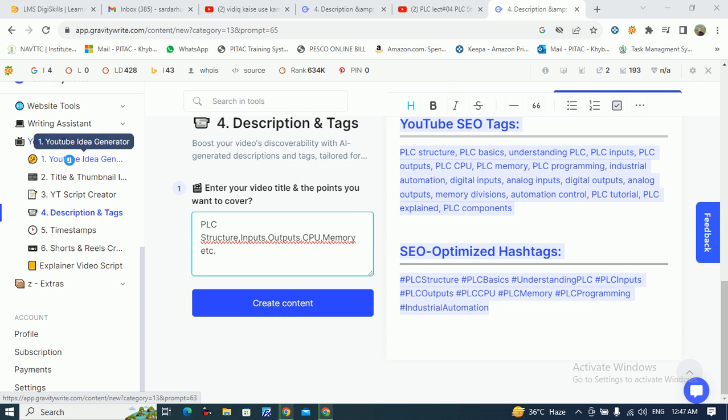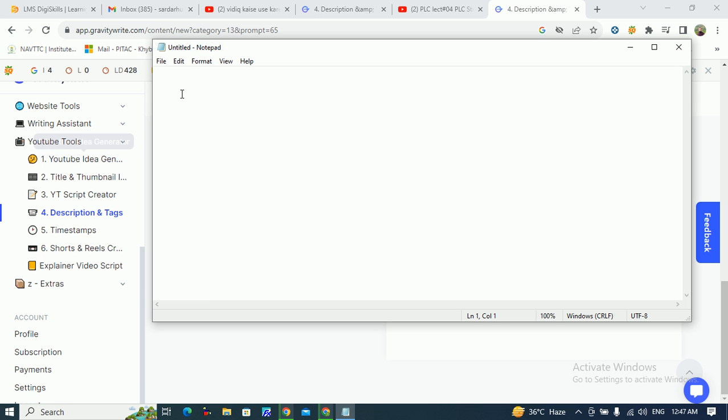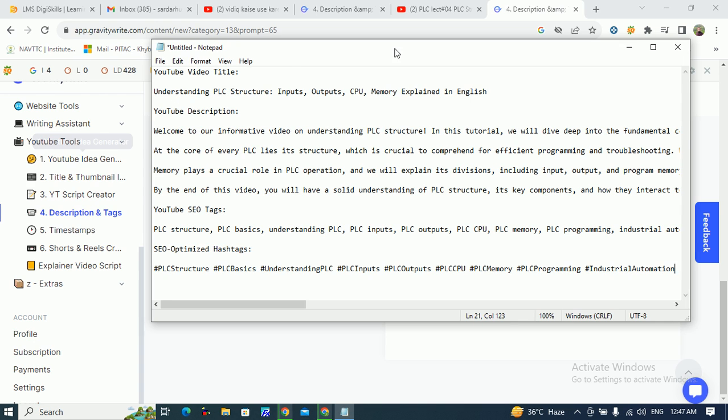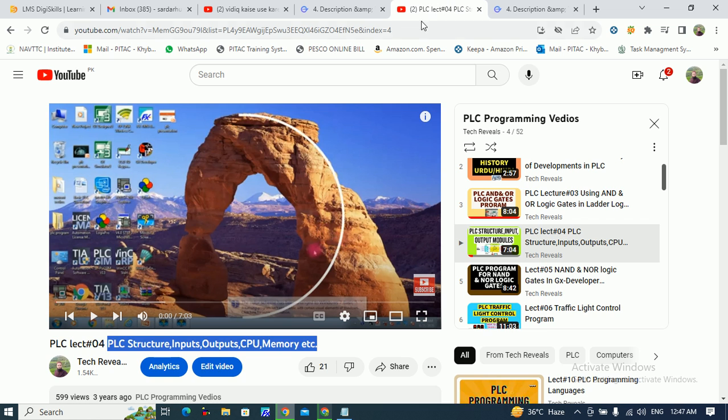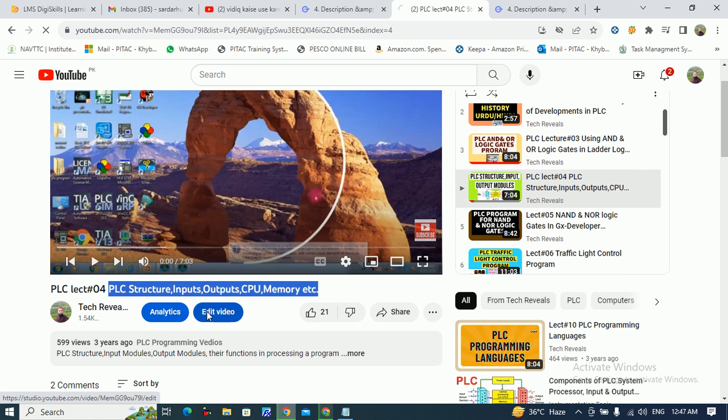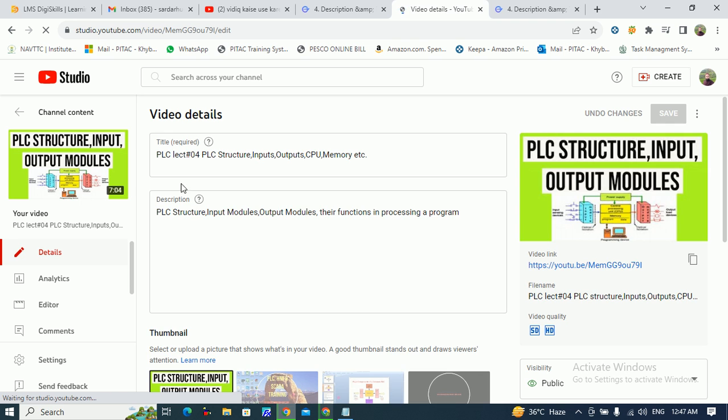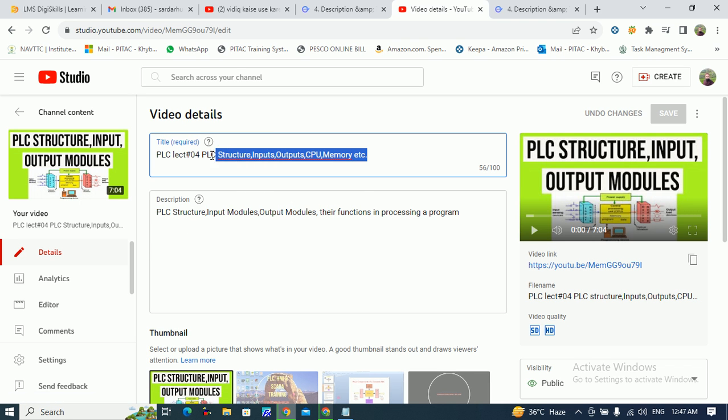Open notepad in your PC, paste it here, and now you can copy it and place it in your video. Here is my video. I want to edit this video, so I will change its title, its description, its tags, everything. Here are its different things. I am changing its title.